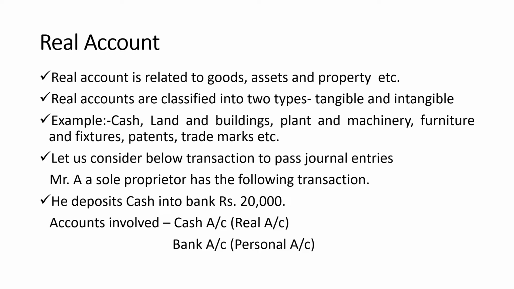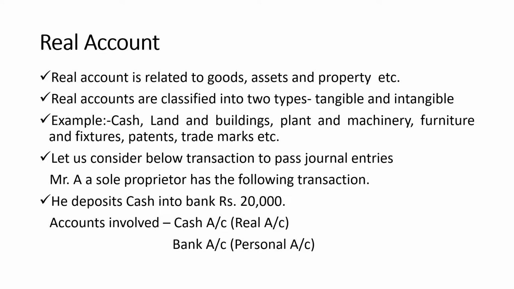So cash goes out of the business of Mr. A and bank receives the cash. So two accounts it includes. One is cash account, another one is bank account. Cash account is a real account, bank account is a personal account. So cash, a real account, tells debit what comes in, credit what goes out. So from Mr. A, cash goes out of the business. So cash is credited.